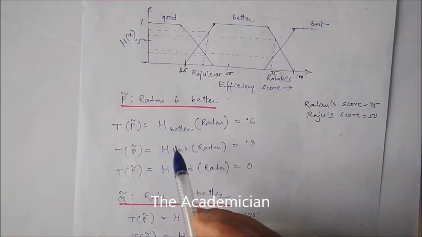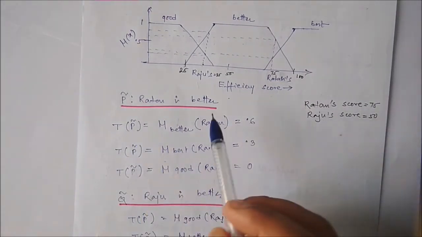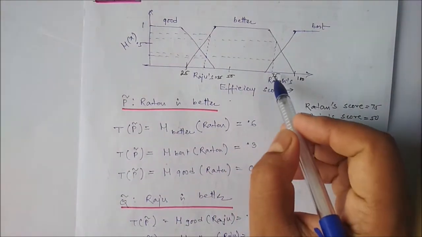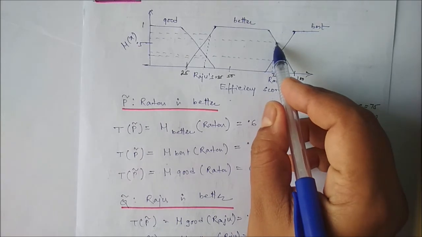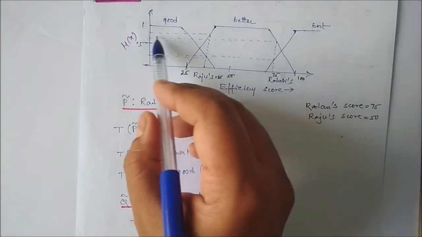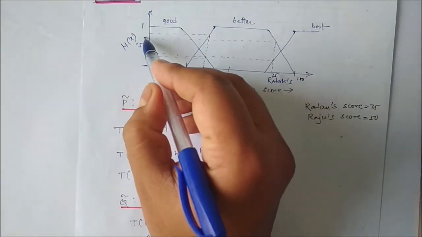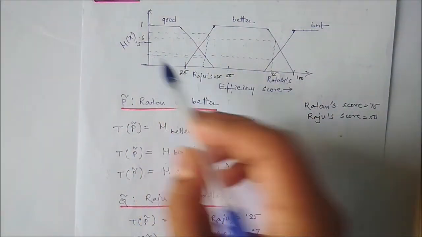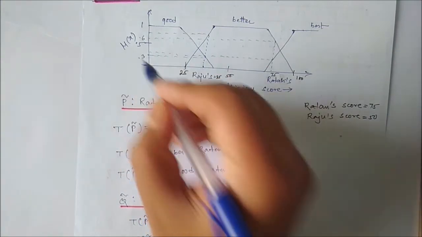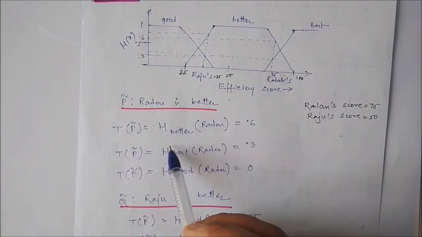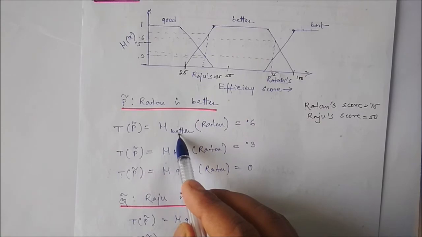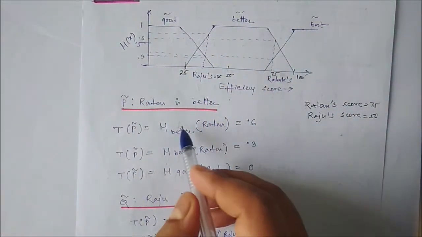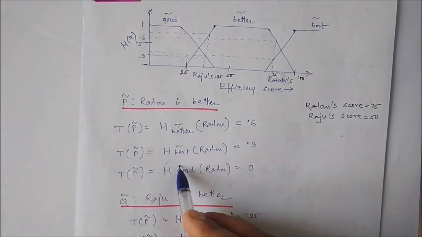Here you can see Ratan's score is 75. That means it is somewhere here. So the associated truth value is 0.6. And if it cuts in best, say for example, it is 0.3. So all are fuzzy values for fuzzy sets: better, best and good.